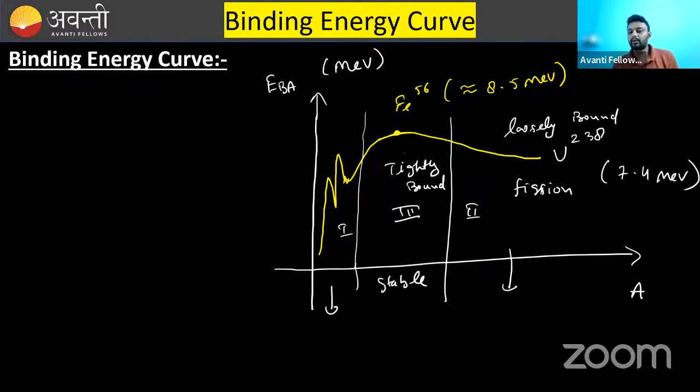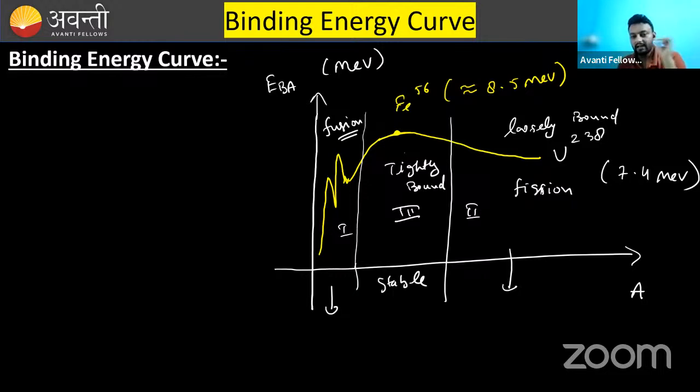So in the fission process, a loosely bound nucleus converts to tightly bound nuclei and a large amount of energy is released. This process is known as fission. In the same way, in this region, what happens? Fusion. Two light nuclei combine to form a heavy nucleus and the process is known as fusion. In both the processes, energy is released.